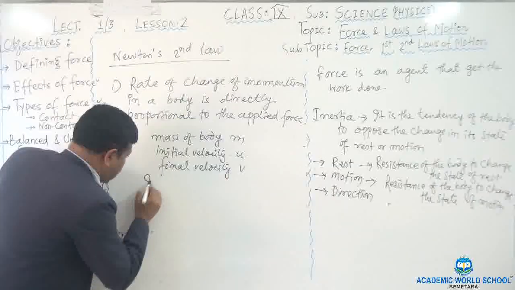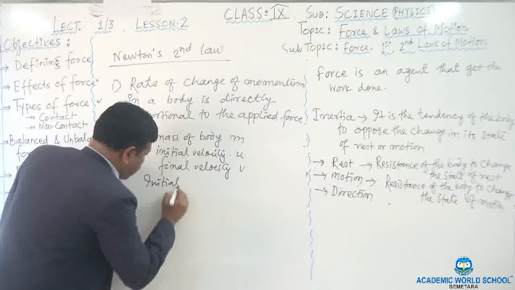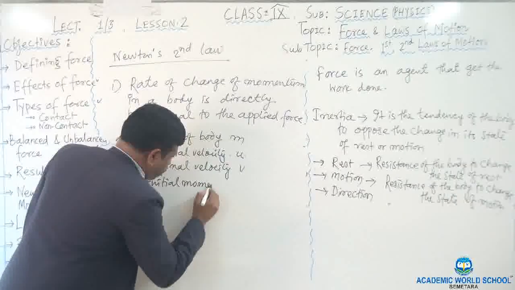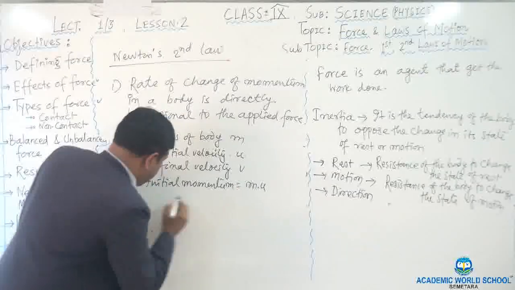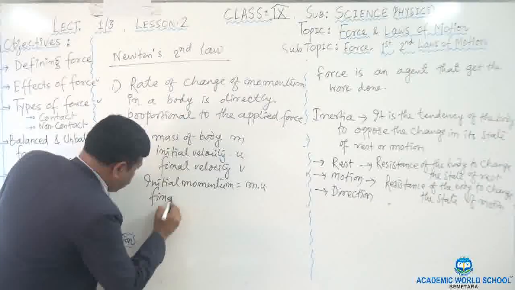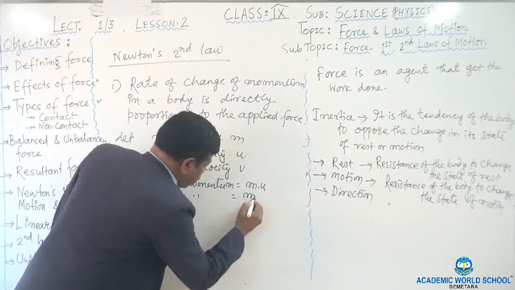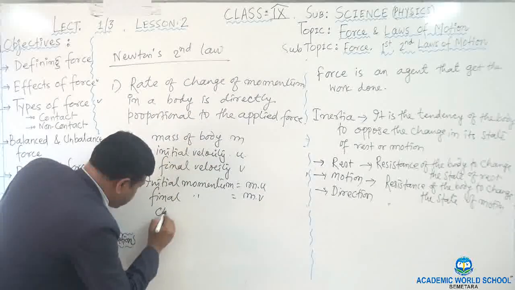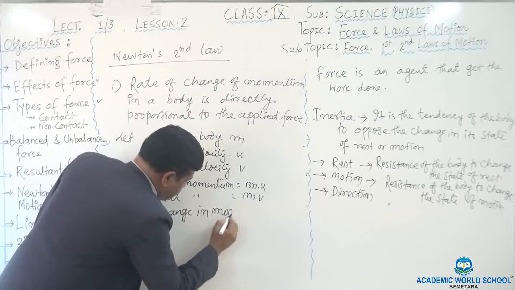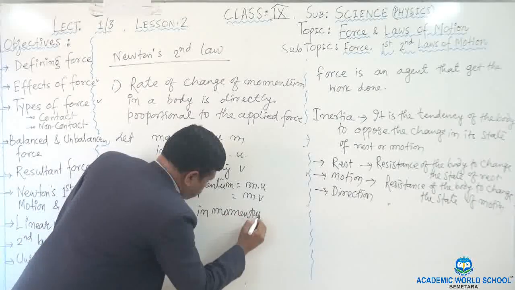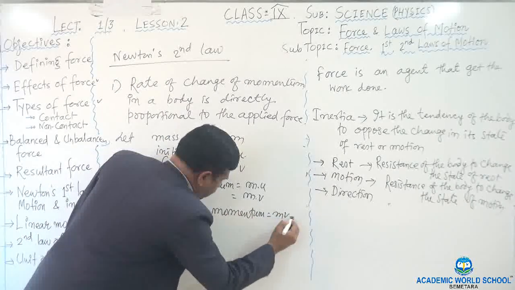So now you write that the initial momentum is equal to m into u, and similarly the final momentum is equal to m into v. So what is the change in momentum? Write down: change in momentum is equal to mv minus mu.